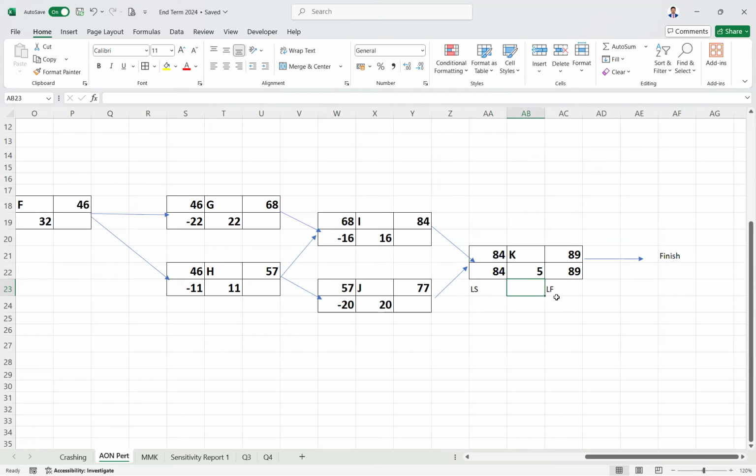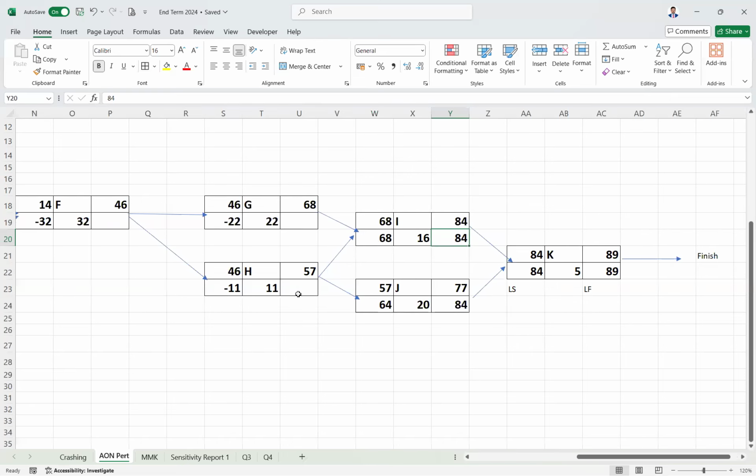After K is finished, we are going backwards now, starting from K. So once K is finished, after 84, these will be the late finish times. So this is 84 and this is also 84. See, once you have entered 84, automatically the value has been calculated. Next for H, H will be the minimum of these two. Why? Because it has two successors, 68 and 64. So it will be minimum of 68, comma 64. 64 is taken. For this, there is only one successor node, so it will only take the value 68.